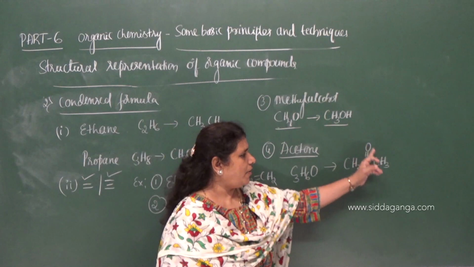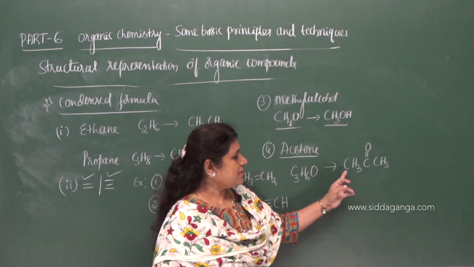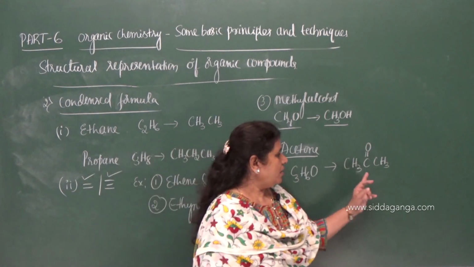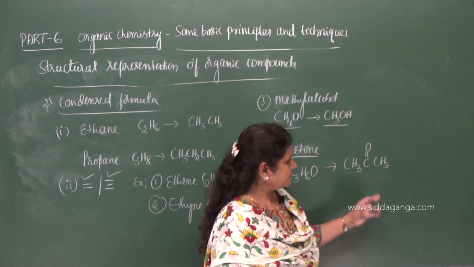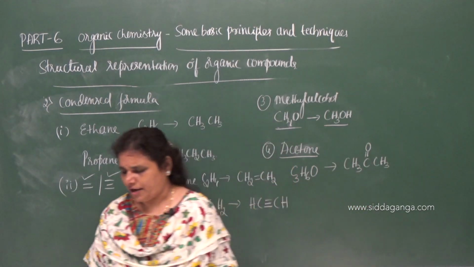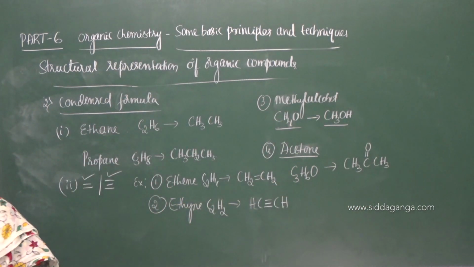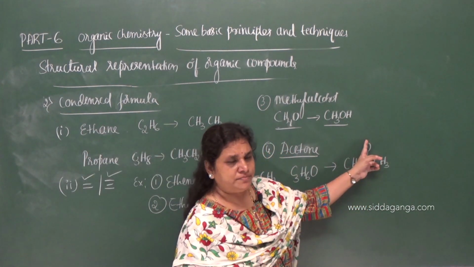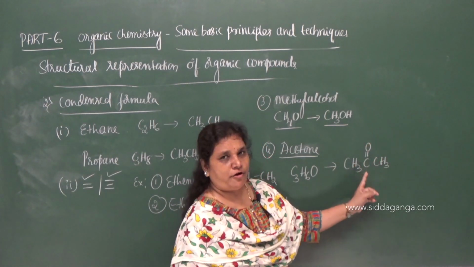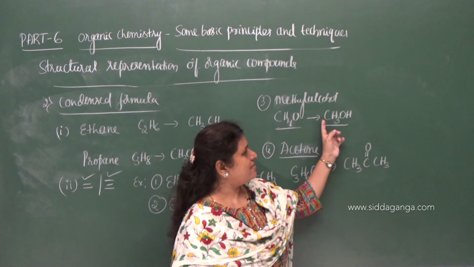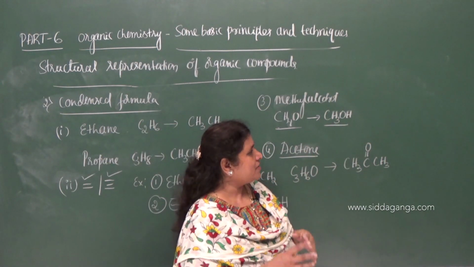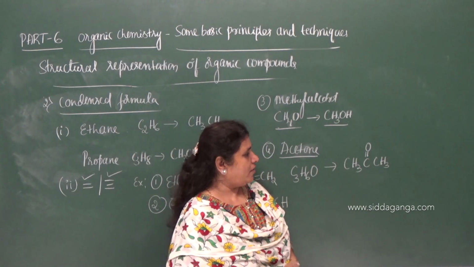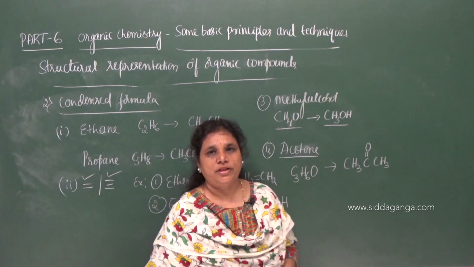So the single bonds between these two carbon atoms are not shown here. But there is a double bond between carbon and oxygen, and that double bond is shown in the formula.